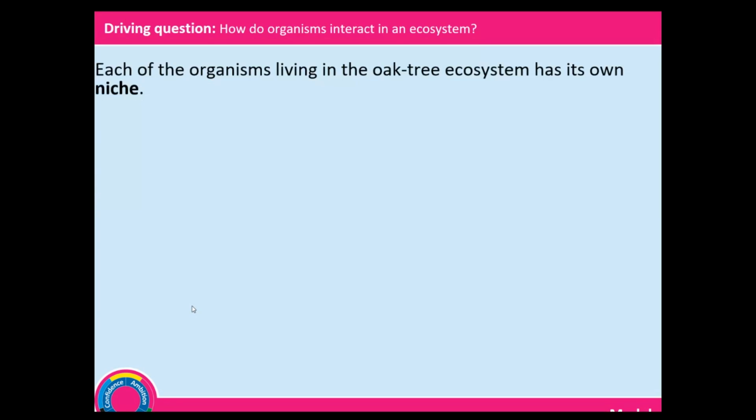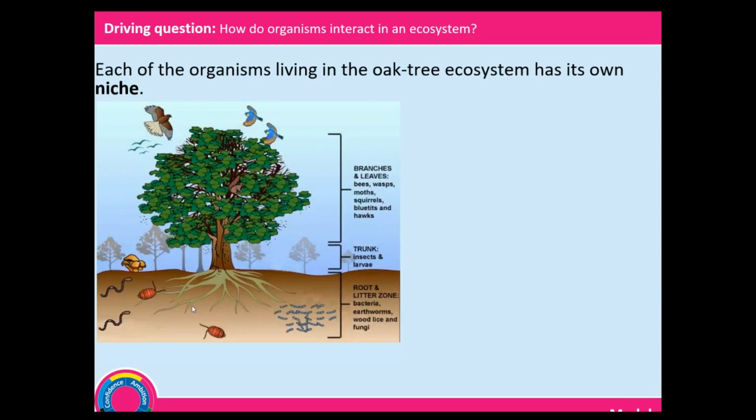Right. Another thing we would like to talk about is niche. Now, when we talk about ecosystems, every organism in an ecosystem has a place and a role they play in that particular ecosystem. So let's take this oak tree ecosystem. First of all, it has been divided into three sections.